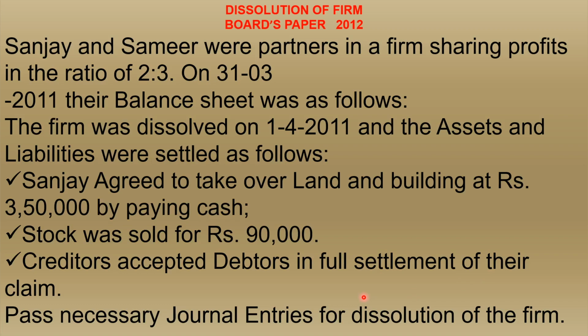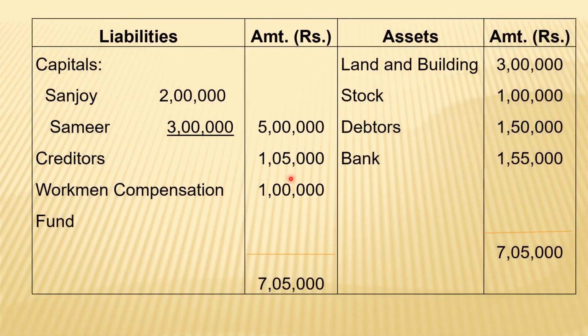So creditors, like supplier, this is the amount of creditors 1,05,000. Now they want to accept this debt as 1,50,000. So here in this case, creditor is the gainer, because we are giving our debtors for rupees 1,50,000, but no guarantee, no certainty that all debtors will pay cash to our creditors. So it may be that only 1,05,000 recovery will be there. So ultimately here creditors are accepted debtors for rupees 1,50,000 that we have to consider.